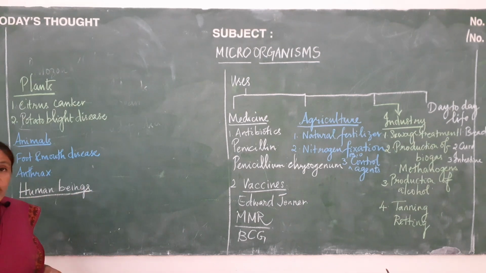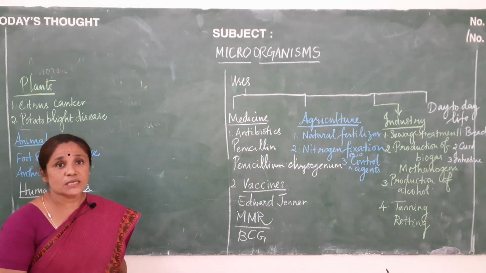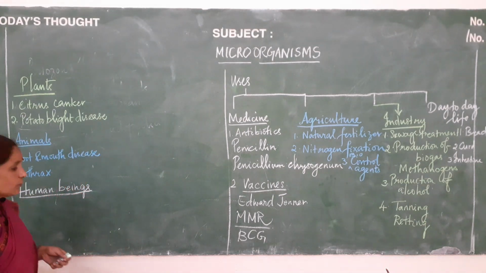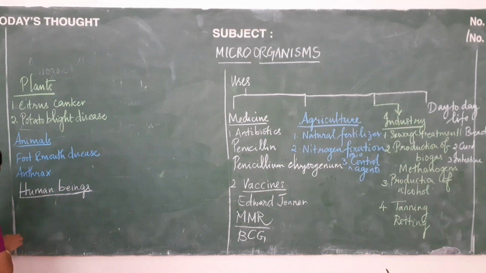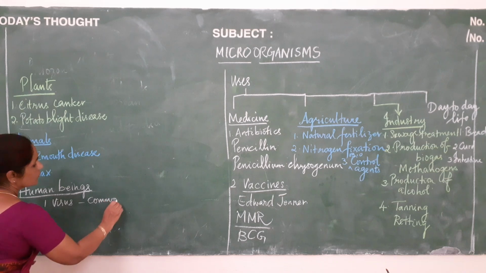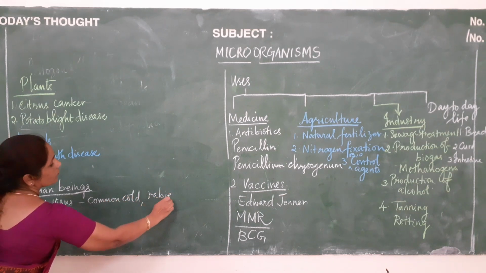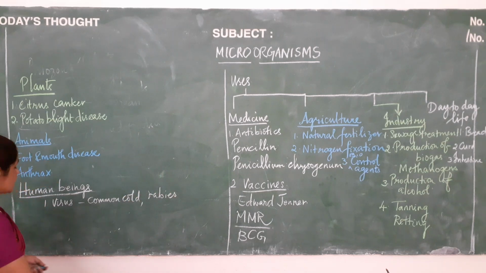Microorganisms, especially virus, play an important role in causing very many diseases in human beings. Let us see a few examples. The first one, virus causes common cold, rabies, meningitis, etc. And bacteria.